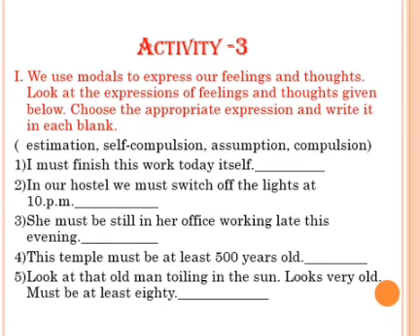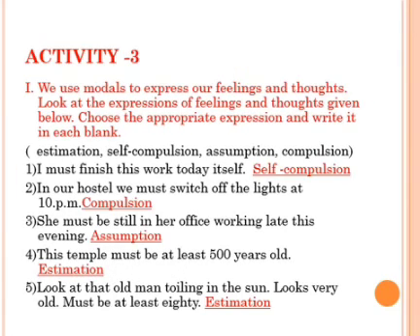So children, I'll give you some time. The answers are given in the bracket. Choose and write it in the blank. Now try to guess the answers. Let us see what's the correct answer. First question. I must finish this work today itself. So that I says that it is a self-compulsion. In our hostel, we must switch off the lights at 10 p.m. This is just compulsion.